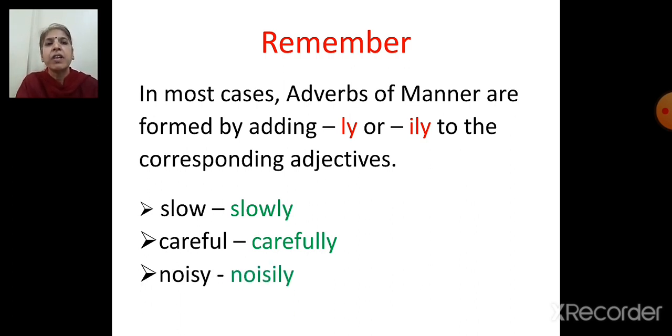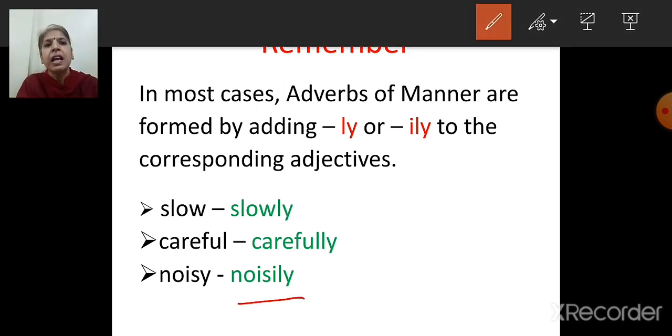Here you are going to add ily, because the word noisy is ending with y. So where the word is ending with y we change it to i and add ly. So noisy, noisily.